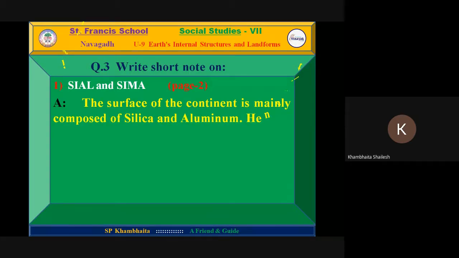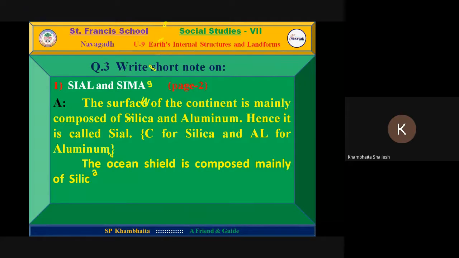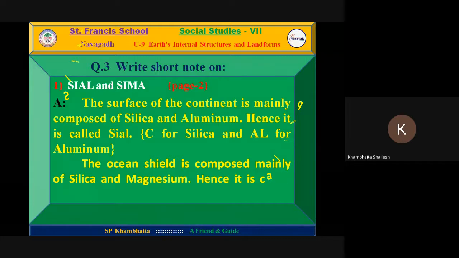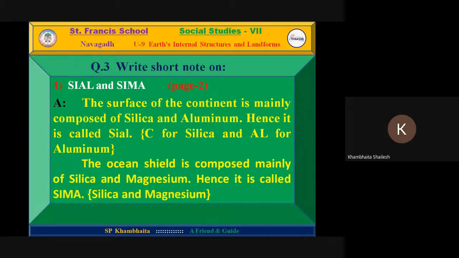The surface of the continent is mainly composed of silica and aluminum. Continent means where we are. It is mainly composed of silica and aluminum, and that is why we call it Sial. In Sial, Si for silica and Al for aluminum.